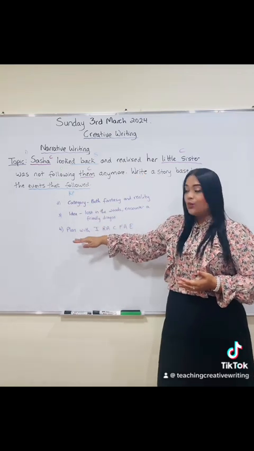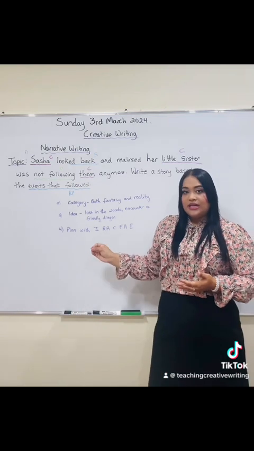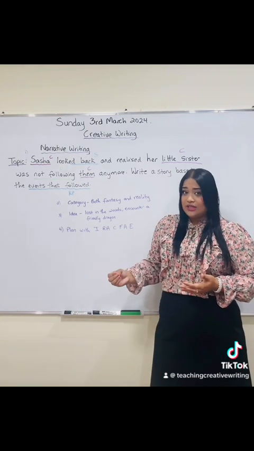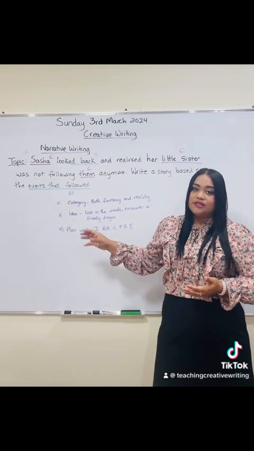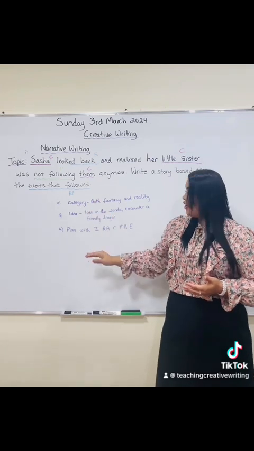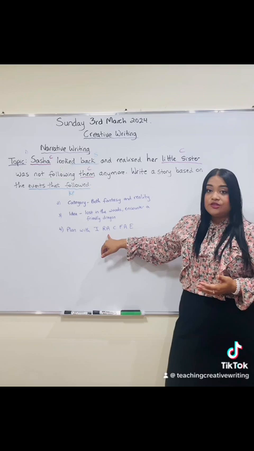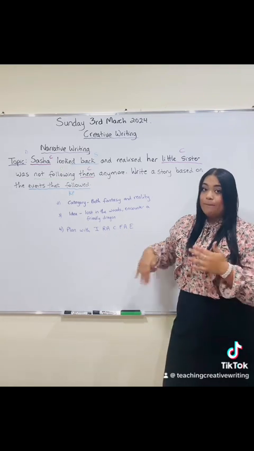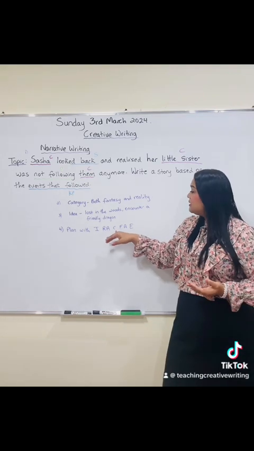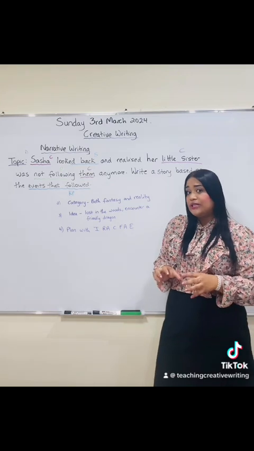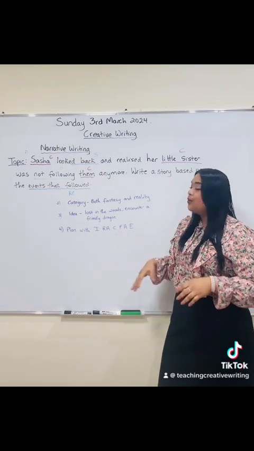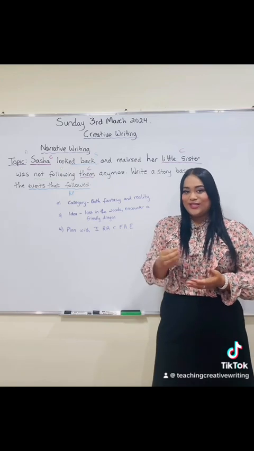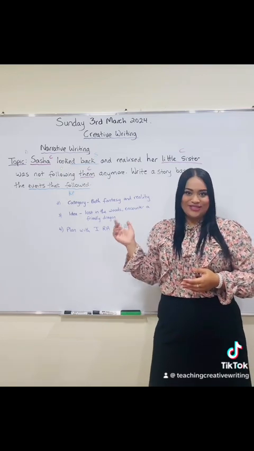Now we plan with IRAAE. IRAAE is a formula that gives us the exact mapping of the story in terms of the plot from start to finish. So I is for introduction, R is for the rising action or building of the tension, the C is the climax, the high point in the story, FA would be the falling action, and E would be the end of the story. So let's look at IRAAE for this story.